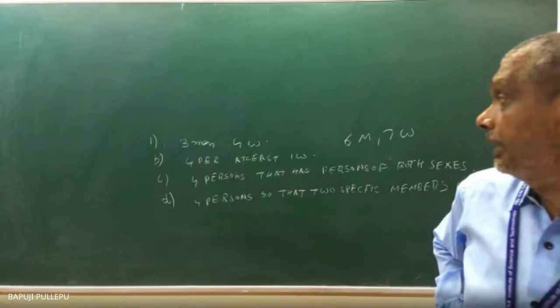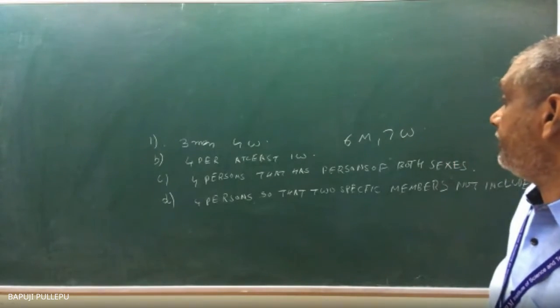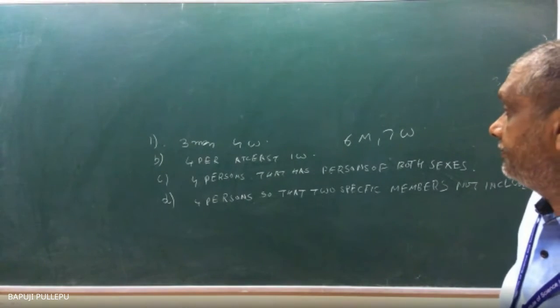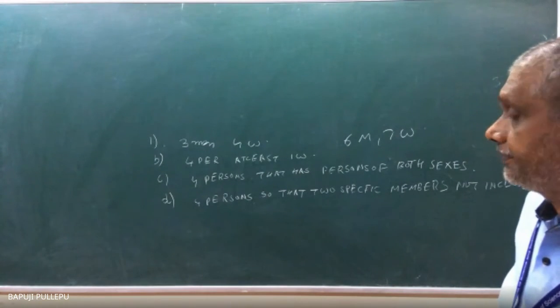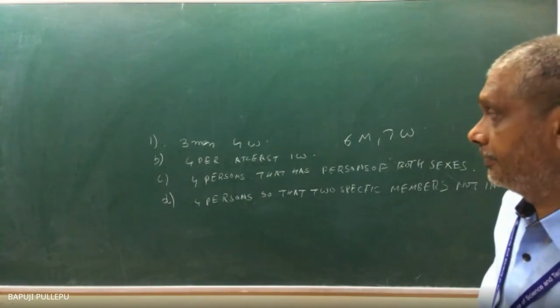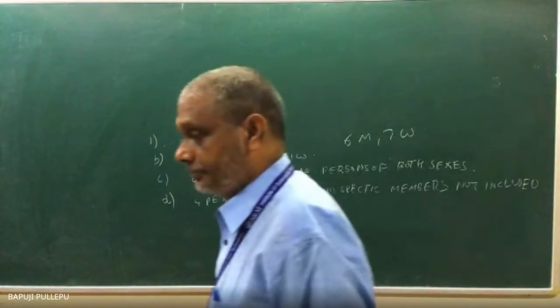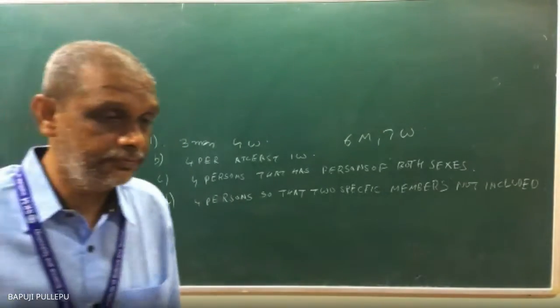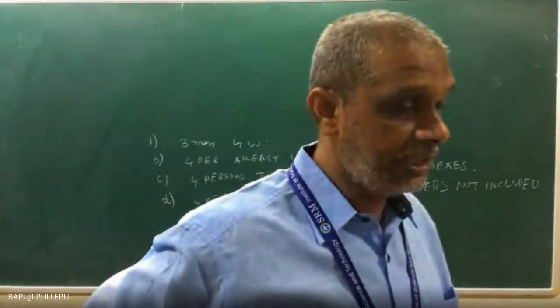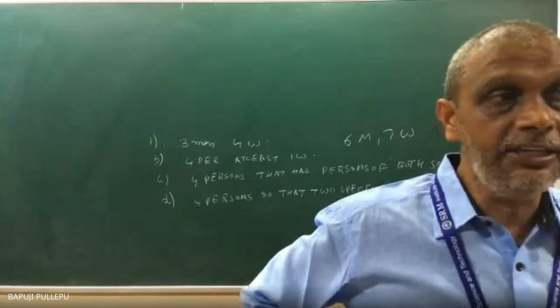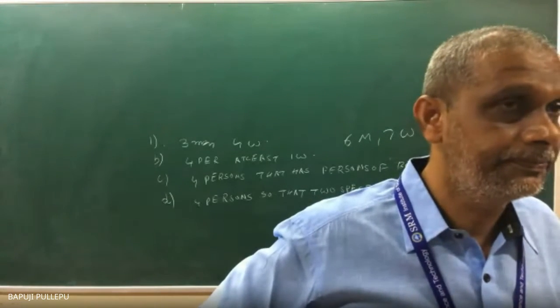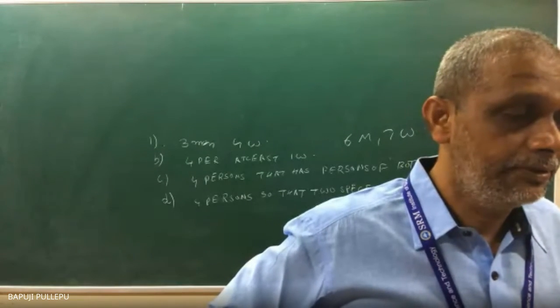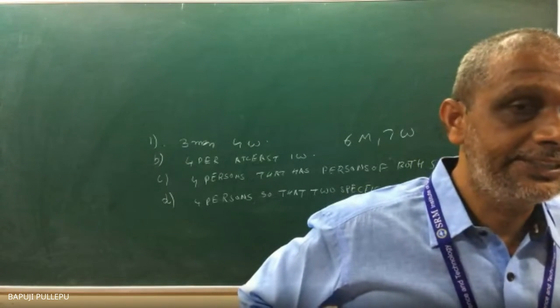6C3. Then out of 7 women, I want to select 4 women. So what is the combination? 7C4. Now the total combinations are what? 6C3 into 7C4.